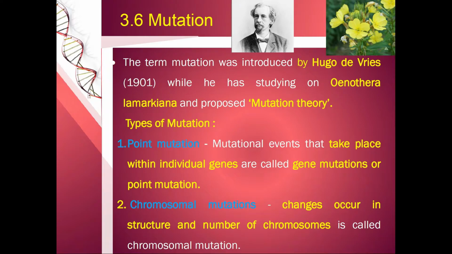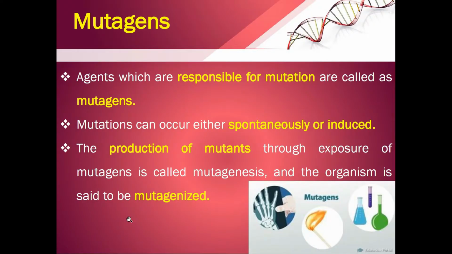There are two types of mutation. One is point mutation, another one chromosomal mutation. If the mutation takes place within an individual gene, then it is called gene mutation or point mutation. And if the mutation takes place in the whole structure and the number of chromosomes, then it is called chromosomal mutation.